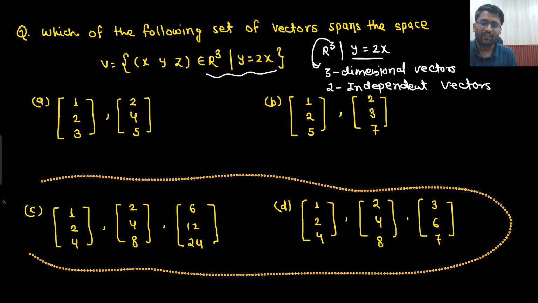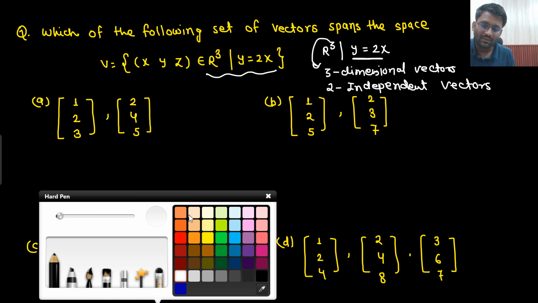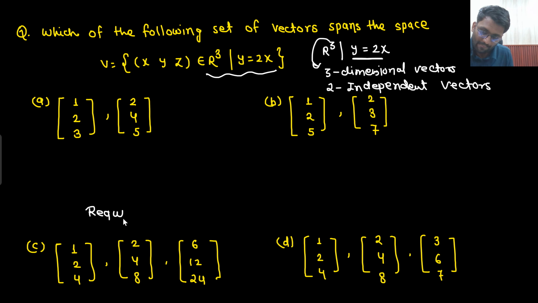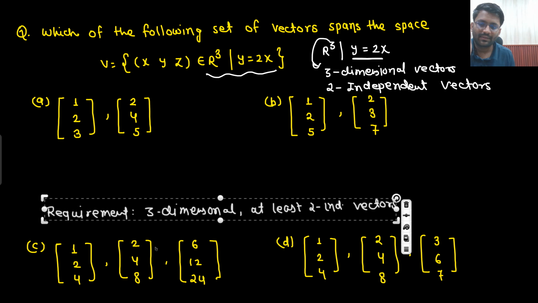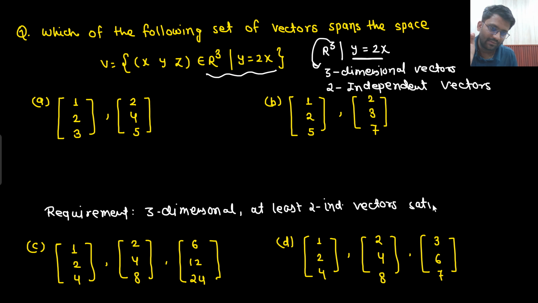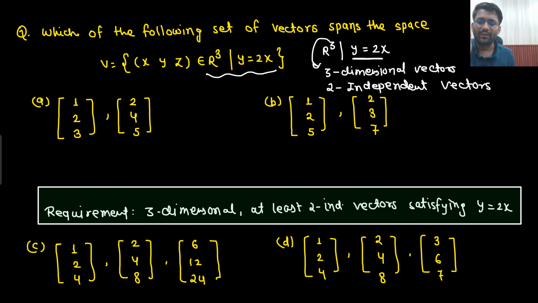The requirement is at least two independent vectors of three dimensions satisfying y equals 2x. This is the requirement that you are having. Do you agree to this point or not?